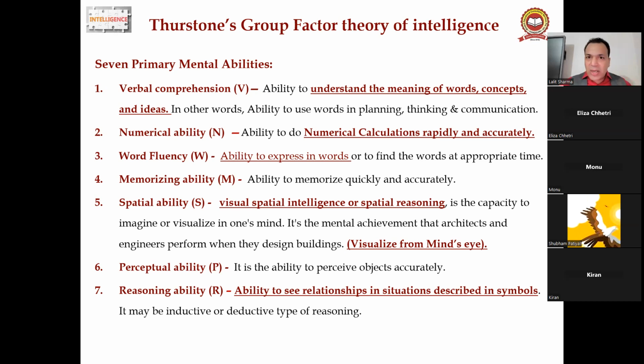Some children have good word fluency but are weak in numerical ability. Fourth is memorizing ability: the ability to memorize quickly and accurately.